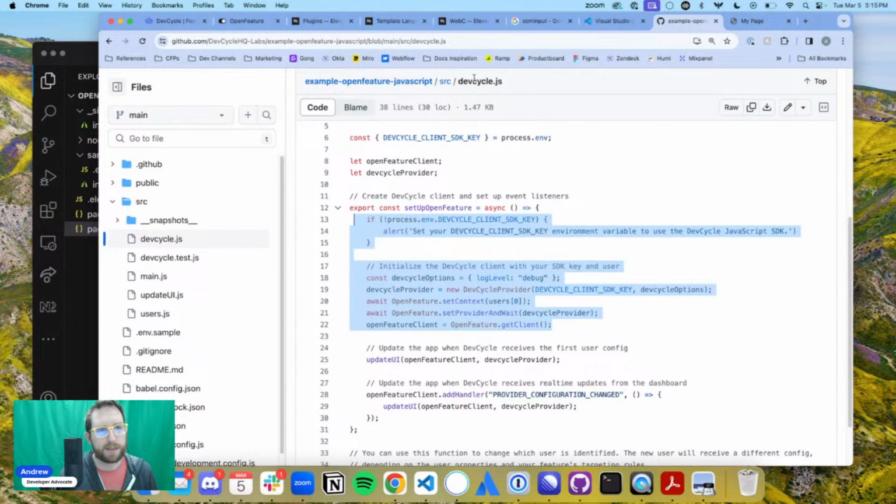All of the code that exists over here in our example OpenFeature JavaScript file is basically what we're going to be replicating over in our Eleventy project. But the difference is the way that we're able to implement this. So let's look at what I mean there,